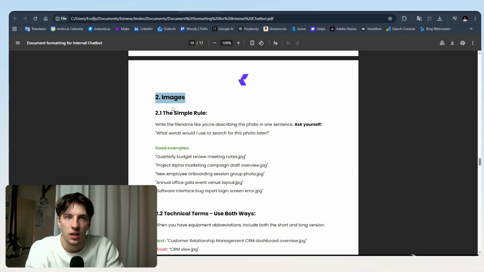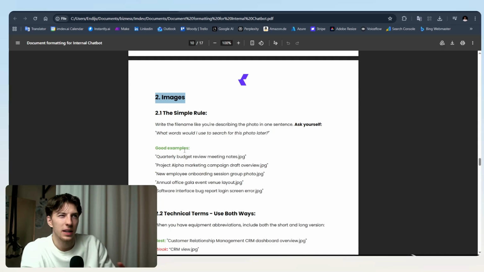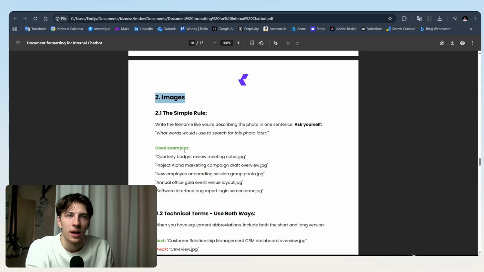And for images, how we usually make images searchable by AI is by the file names. That's the easiest way. The other way is that you let AI describe what is in an image, and by that you can search the files. But in what reality could AI describe it as precisely as you would need? So what we suggest is that you just rename the image based on what is actually inside the image, or to be more precise, on how you would want to find that image when you would be searching for it.